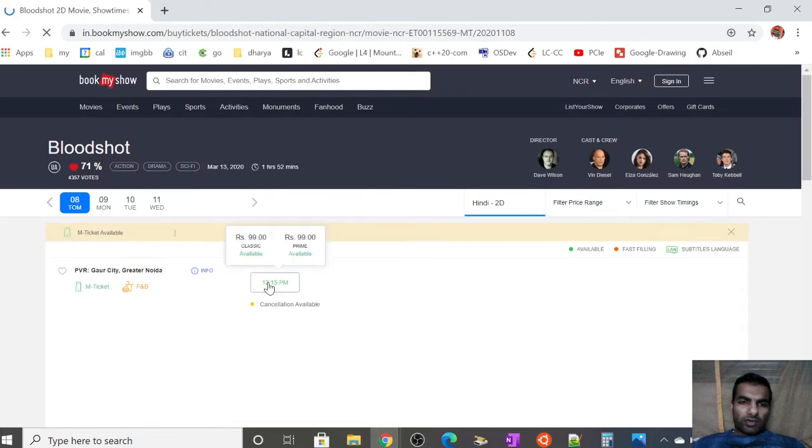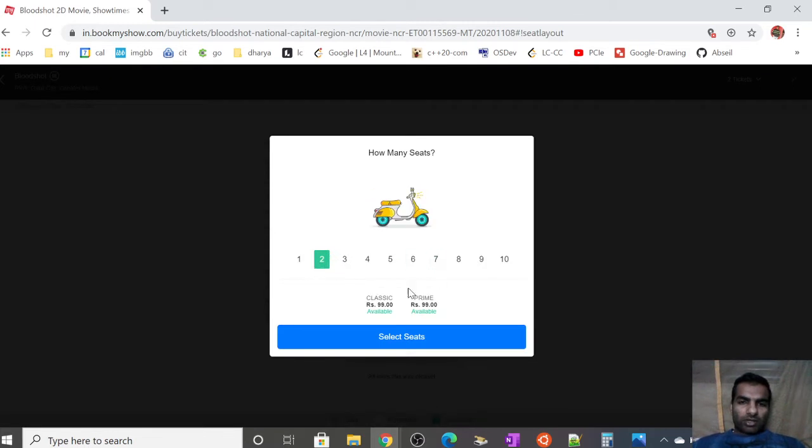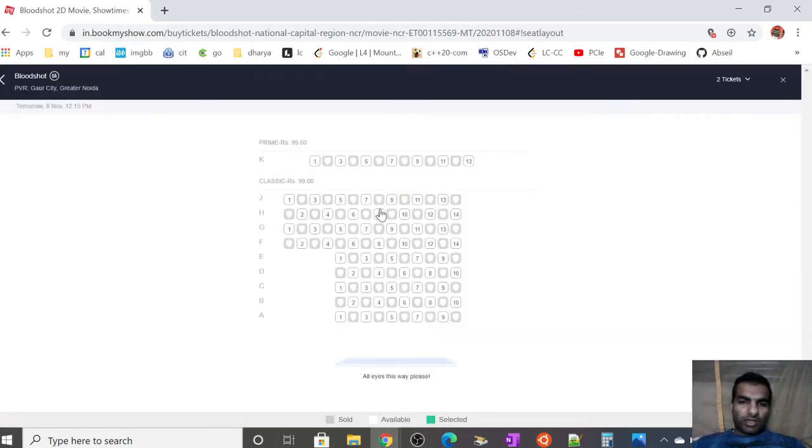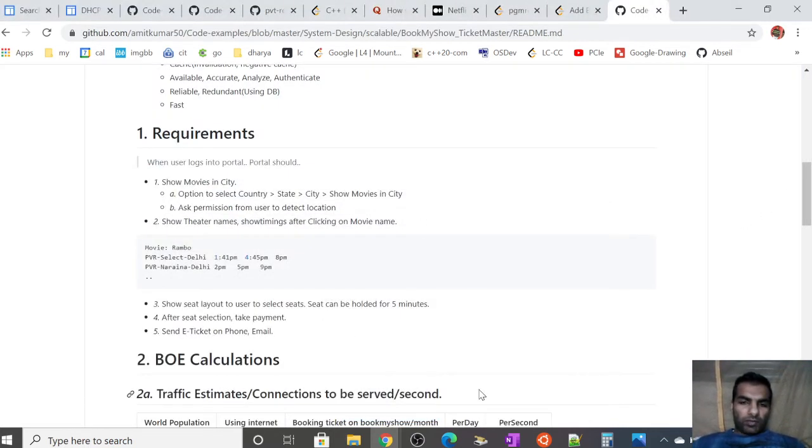And if I click on the show timing and accept, then it should ask for the number of seats. If I select, then it should show the theater layout. And if I select two seats and select pay, then it should ask for a payment, accept the payment, and then I should receive the tickets. Okay, so the requirements are here.